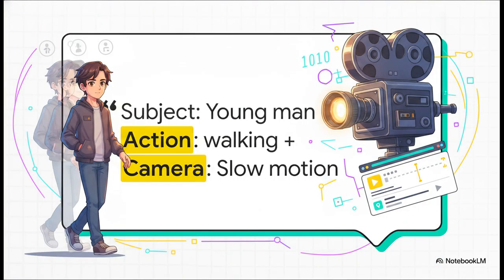And this brings us to a really powerful prompt formula. To get exactly what we want, we use a specific recipe, subject plus action plus camera plus style. By structuring our prompt exactly like this, defining the young Indian man, the single verb walking, the low-angle camera, and the dramatic lighting, we're telling the model exactly what the focal point is, how the virtual lens should behave, and what the visual anchor is. It literally removes all the guesswork.